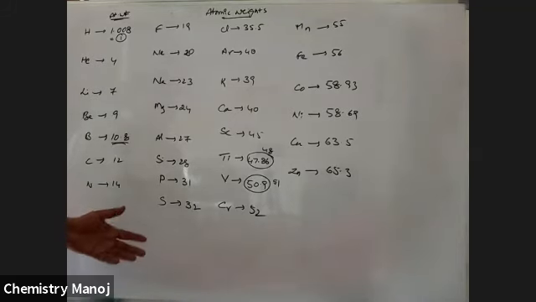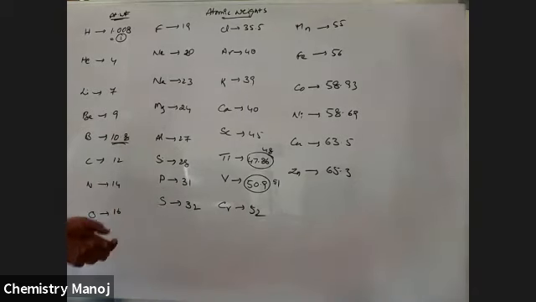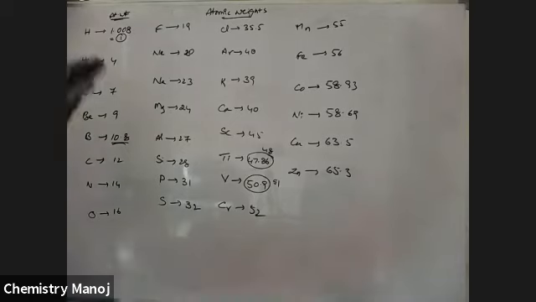But atomic weight is an average value based on the isotopes and their percentage abundances. The concept was completed in my previous class. Now, these are the atomic weights. Please remember, my dear boys.